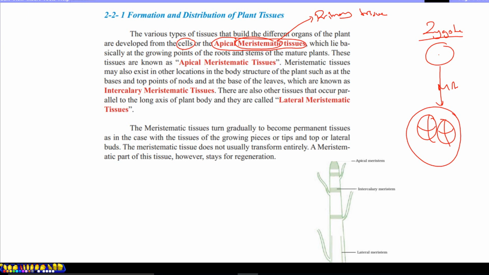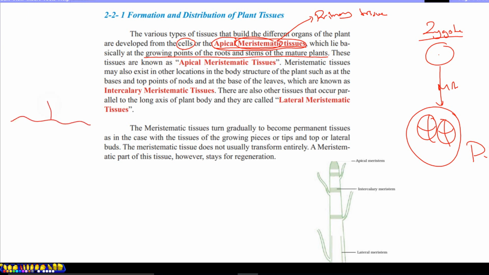The group of cells we call tissue, and the first formed tissue we call primary tissue. This primary tissue is apical meristematic tissue, the origin of all body parts in the plant body, which lies basically at the growing points of the roots and stem of the mature plant.